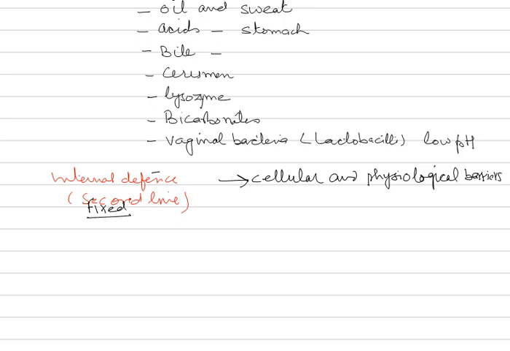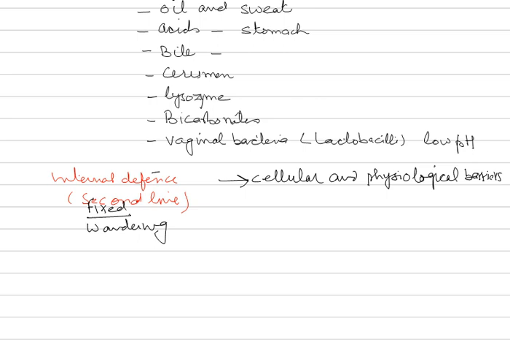Now the fixed macrophages are located in the lining of blood and lymphatic capillaries, in the spleen, lymph nodes, liver and bone marrow. While the second one, the wandering macrophages, occur throughout the connective tissue. So throughout the body, they are there in the connective tissue. These macrophages move to the site of infection like the leukocytes and dispose of the microbes.